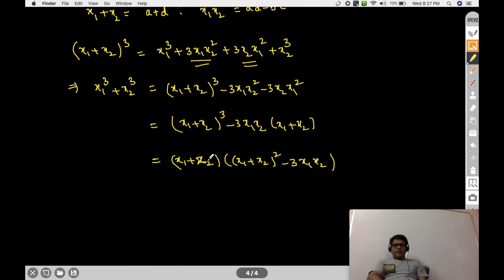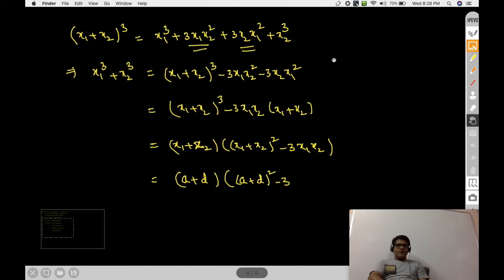Now use the sum of the roots and the product of the roots. The sum of the roots x1 plus x2 is a plus d. So this is (a plus d) into (a plus d) whole square minus 3 times the product of the roots, AD minus BC.